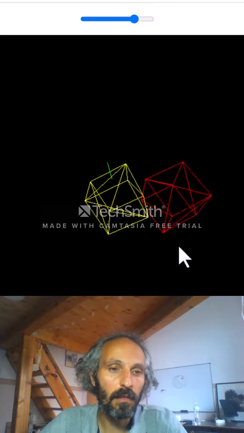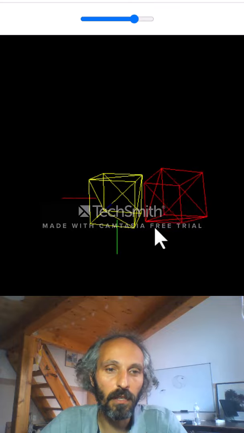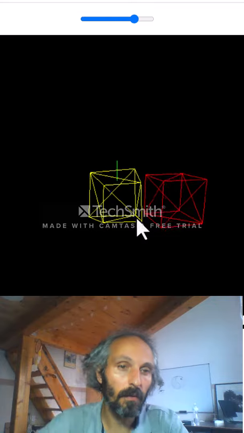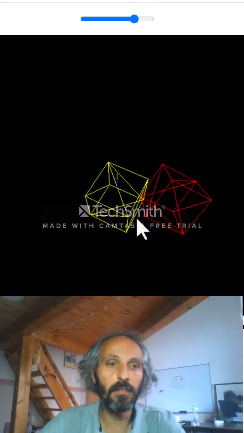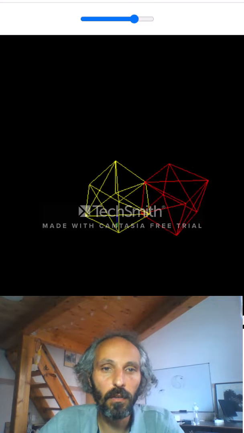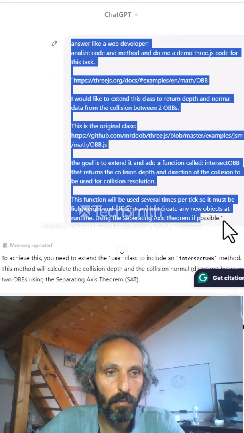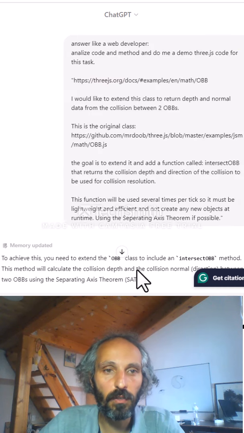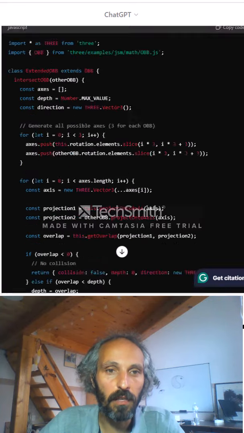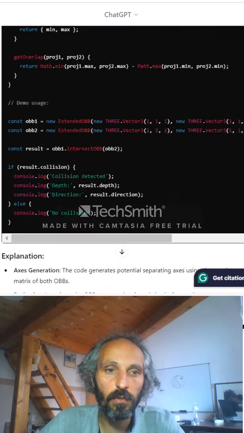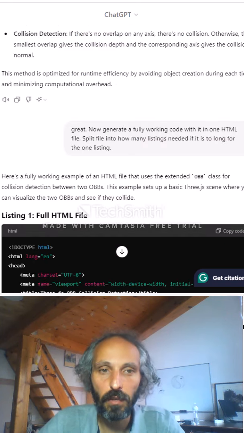This is simply iteration. I'm starting from the original task of the project, and then I get first results of the code. So this original task, the idea was to get a collision between two 3D objects. And then I get his first version of the code, copy it, try it. If it is working, if it has some errors, I put it back to ChatGPT, and that is how we are working together.